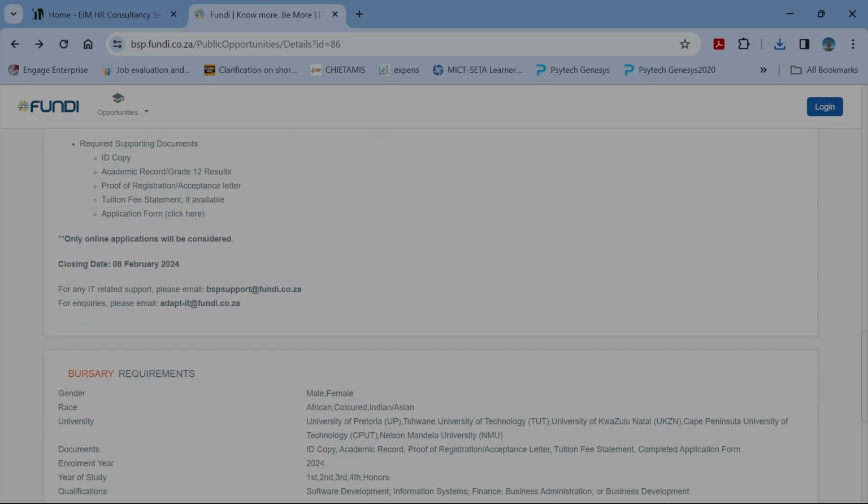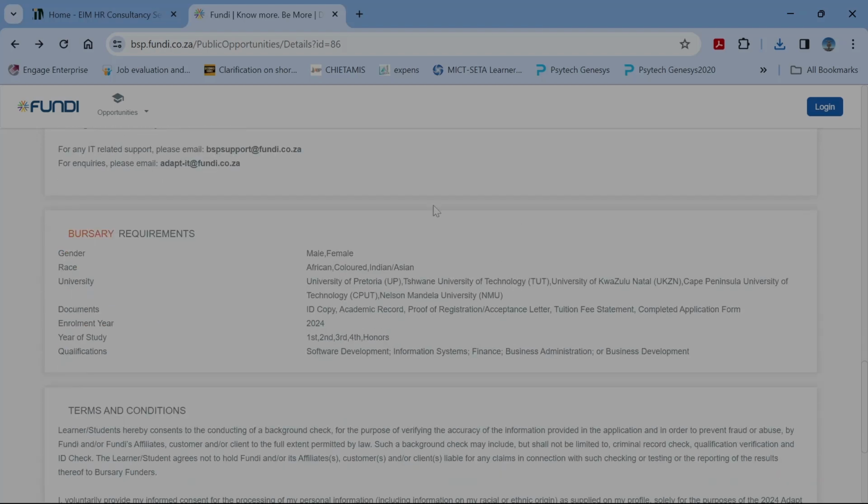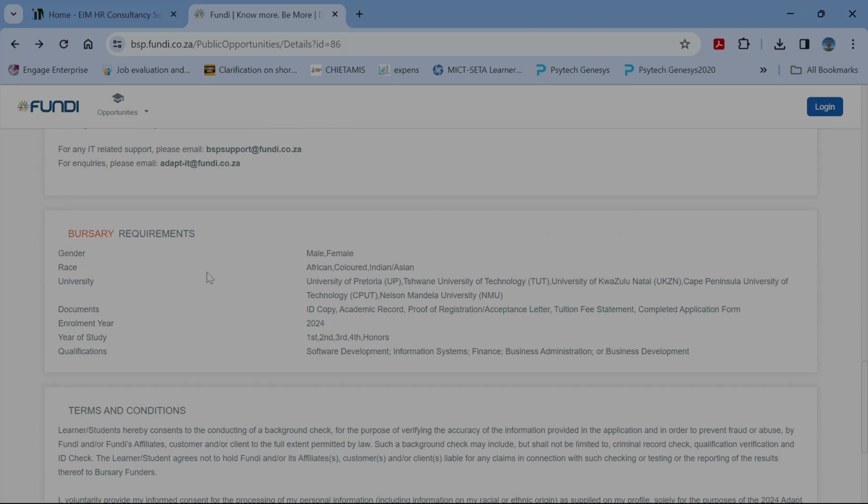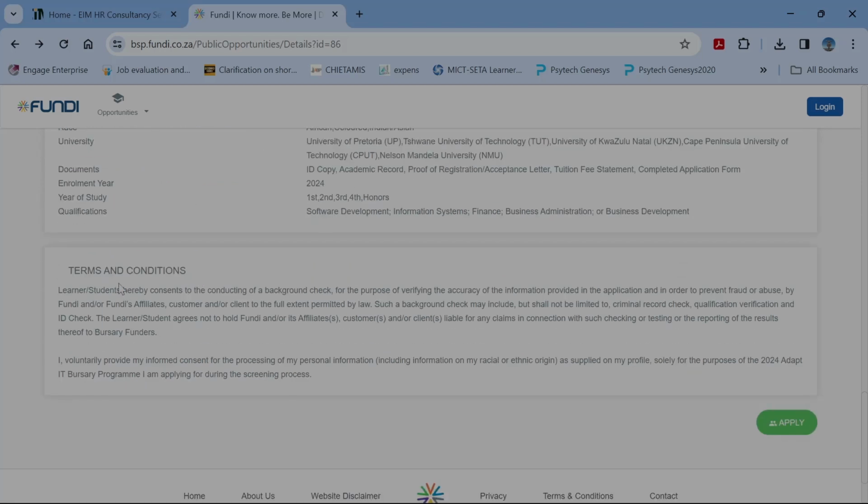For any IT related support, please email this particular email address. And for inquiries, please email this particular address. Okay, so the requirements are simple. It will obviously just give a summary in terms of what we just read above. And then just the terms and conditions.